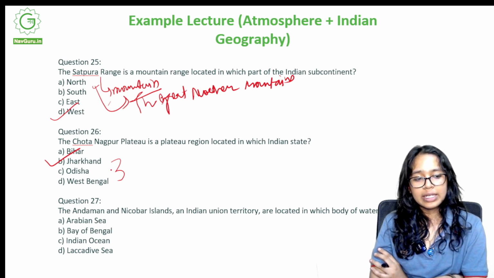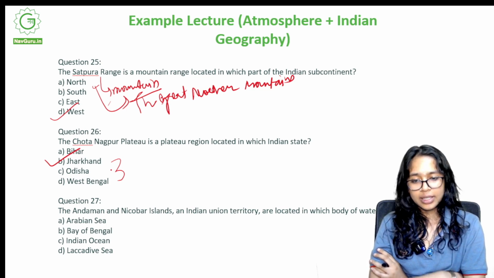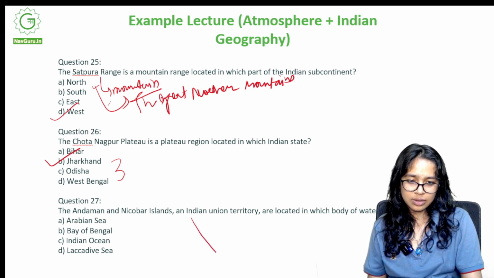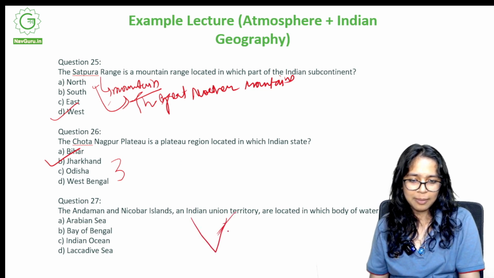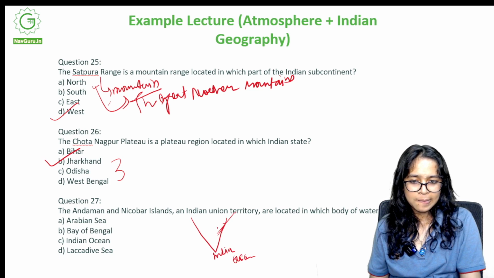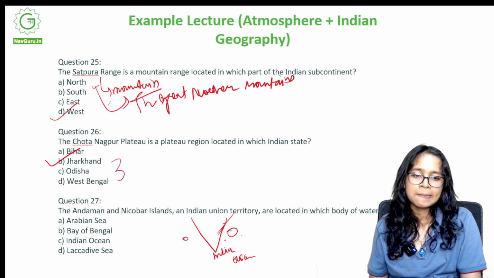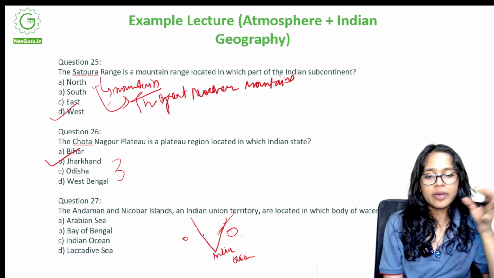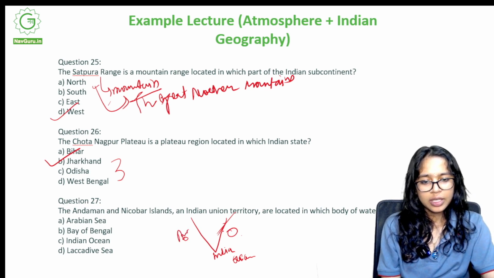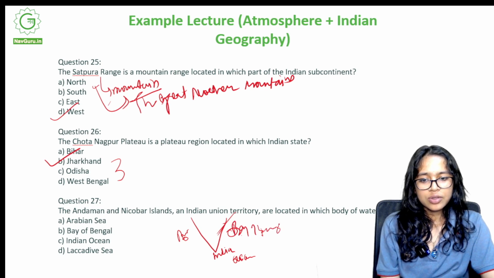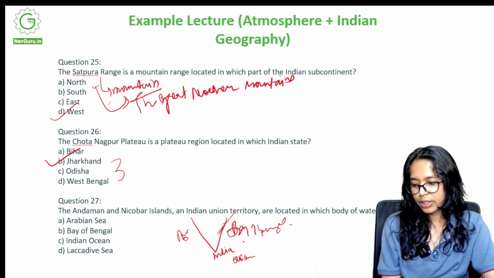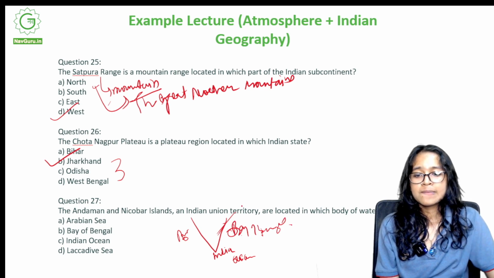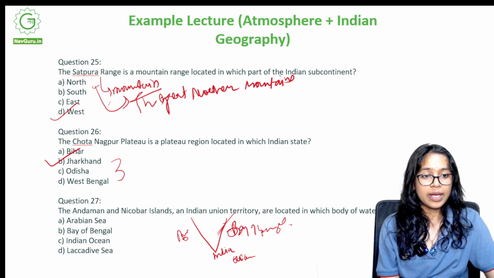The Andaman and Nicobar Islands, an Indian Union Territory, are located in which body of water? A. Arabian Sea, B. Bay of Bengal, C. Indian Ocean, or D. Laccadive Sea. So this is the map of India. We have the Indian Ocean here. So where do we have the Bay of Bengal and where do we have the Arabian Sea? The Arabian Sea falls here and the Bay of Bengal falls here. So where are the Andaman and Nicobar Islands located? Is it A, in the Arabian Sea, or is it B, in the Bay of Bengal?